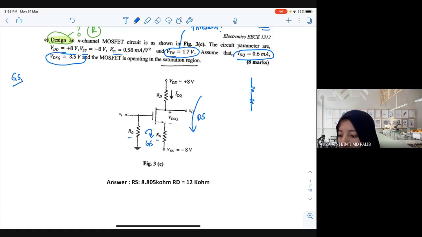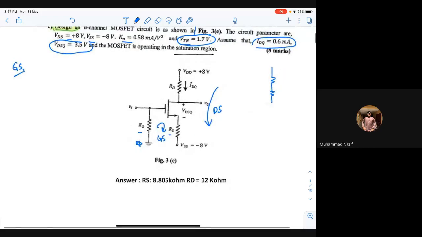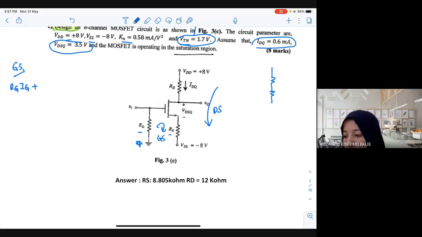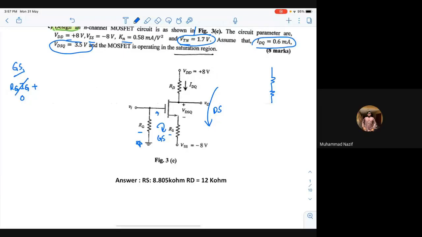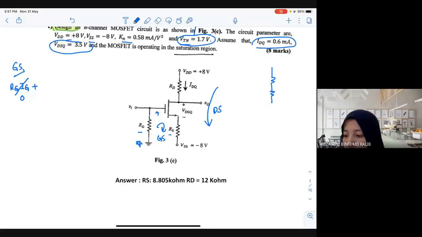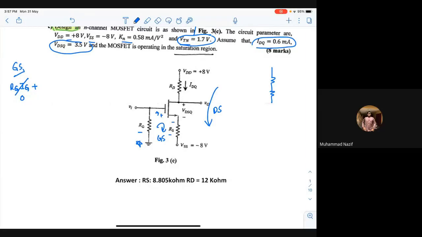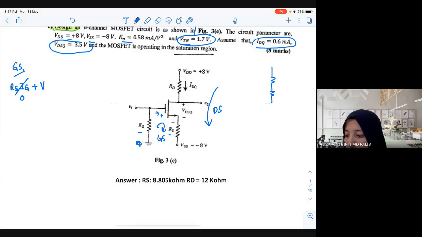So can I have one volunteer to have a GS loop? Nazif, can you? Try. Okay, start from here. RG ID IG. Okay, 0 ID. RG times ID, but right now IG is 0. Plus VGS, what is the voltage across here?